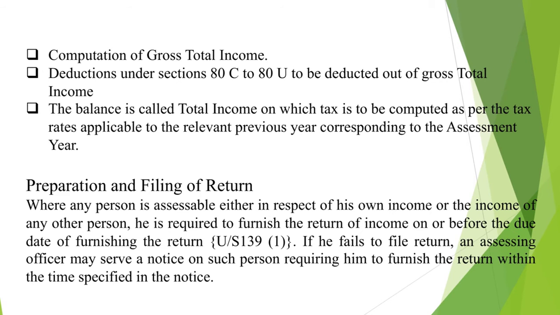Where any person is assessable either in respect of his own income or the income of any other person, he is required to furnish the return of income on or before the due date of furnishing the return as per the provisions of section 139 subsection 1. If any assessee fails to file return, an assessing officer may serve a notice on such person requiring him to furnish the return within the time specified in the notice.